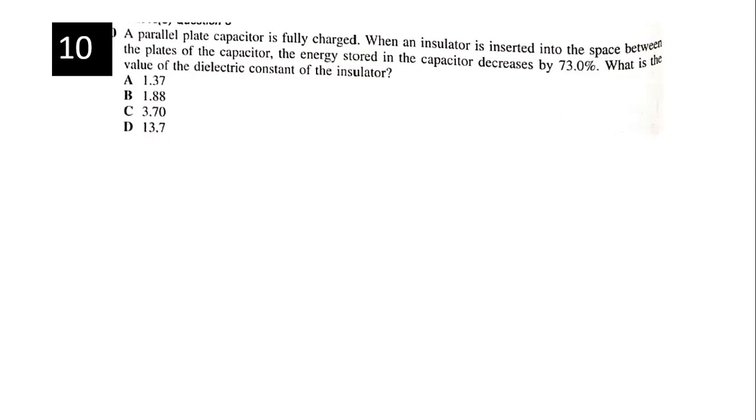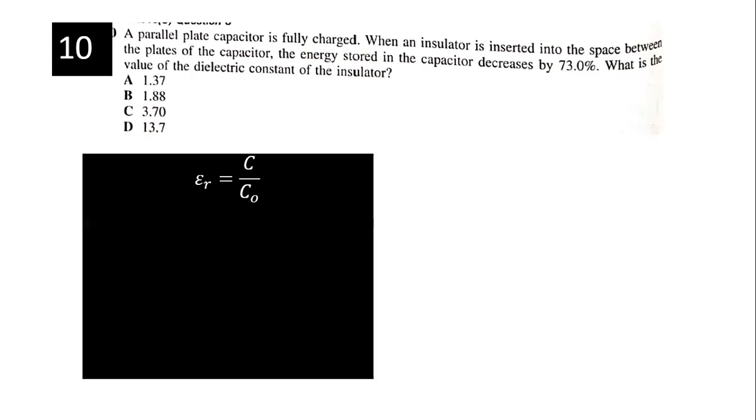A parallel plate capacitor is fully charged when an insulator is inserted into the space between the plates of the capacitor. The energy stored in the capacitor decreases by 73%. What is the value of the dielectric constant of the insulator? Okay, remember the dielectric constant is the capacitance when you have the dielectric divided by the capacitance when you have air or vacuum.